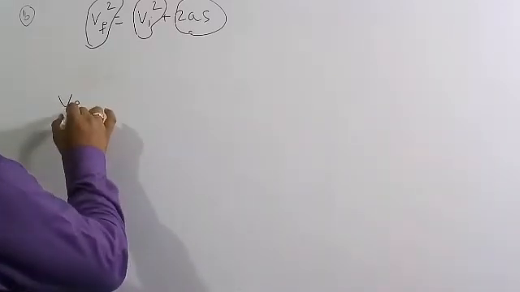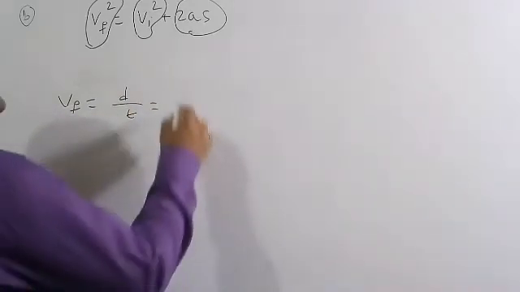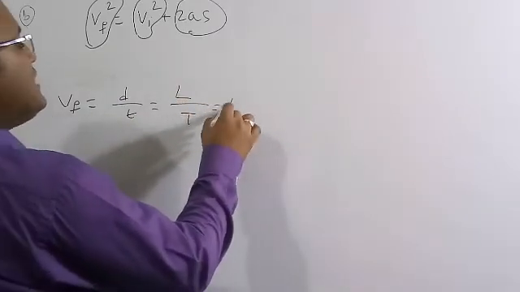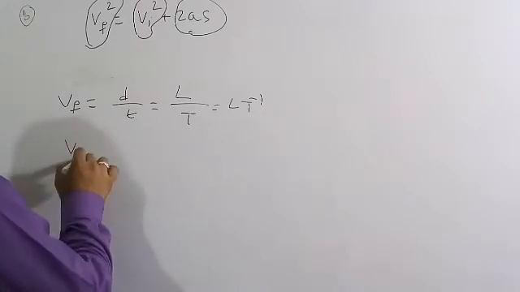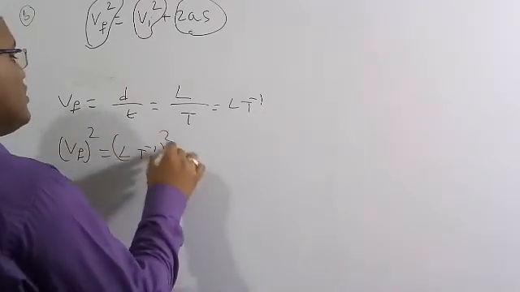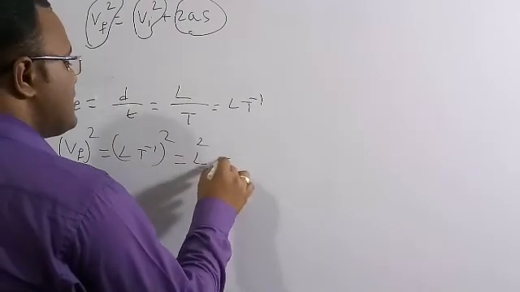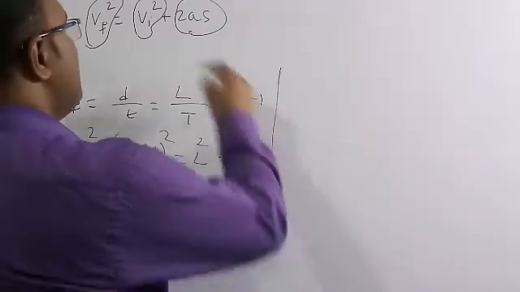We know Vf is velocity, which is distance by time. The dimensional formula of distance is L and of time is T, so it is L into T to the power of minus 1. But we want Vf square, so the dimensional formula of Vf square is L T to the power of minus 1 whole square. If you do the square, it becomes L square into T to the power of minus 2. So the dimensional formula of Vf square is L square T to the power of minus 2.